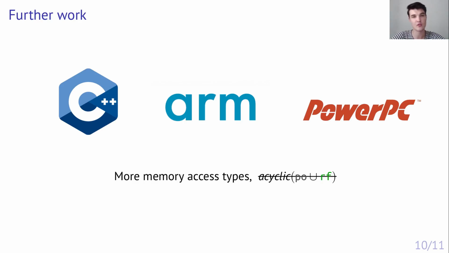On the hardware side, we aim to support ARMv8 and PowerPC models. The complications here arise for a few reasons, one of which is that these models provide more complicated types of memory accesses. The other reason is that these models allow further kinds of unfair behavior, which we discuss more in the paper. Technically speaking, these behaviors arise because cycles made of program order and reads-from edges are no longer prohibited, in contrast to so-called porf-acyclic models, which we consider in the paper.